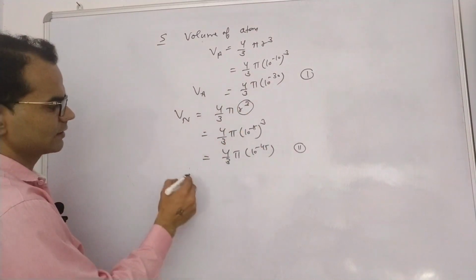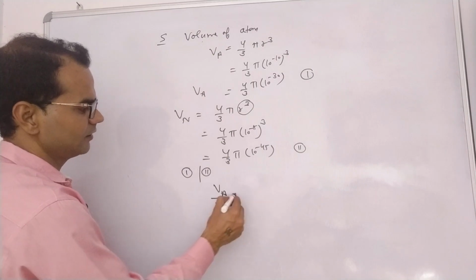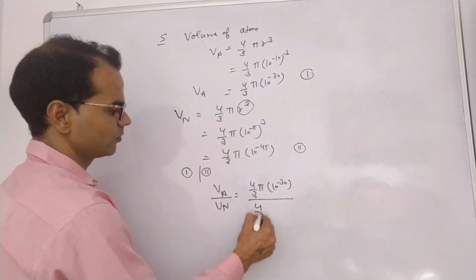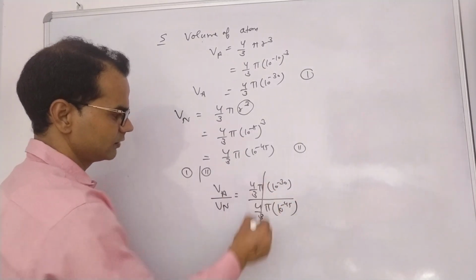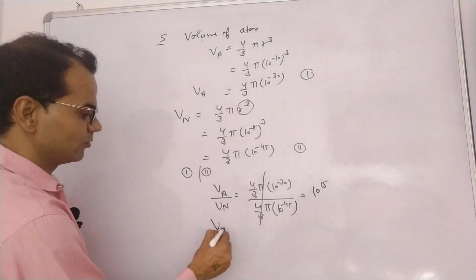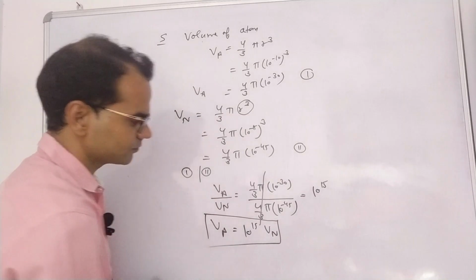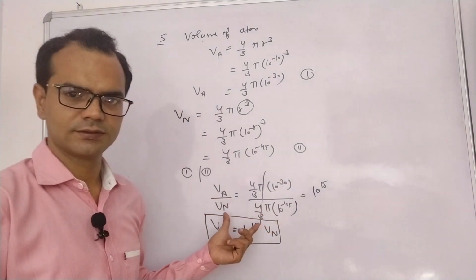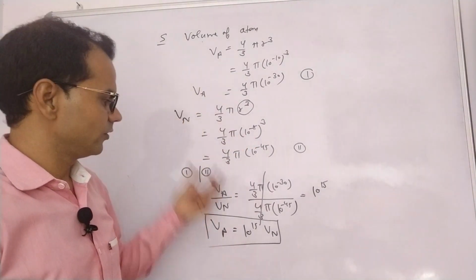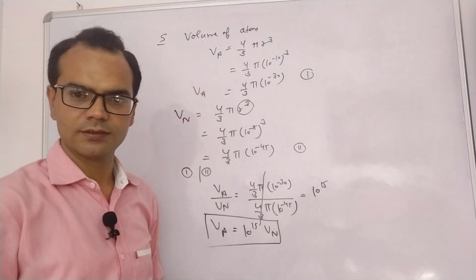If I divide the first by the second, Va by Vn equals 4 by 3 pi 10 raised to power minus 30 divided by 4 by 3 pi 10 raised to power minus 45. So the conclusion is that minus 30 minus minus 45 will be positive: the volume of atom is 10 raised to power 15 times higher than that of the volume of a nucleus. The radius conclusion and the volume conclusion are the two major contributions of the Rutherford model. Clear?